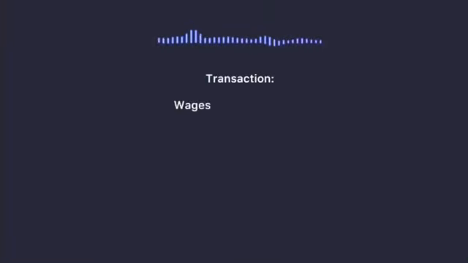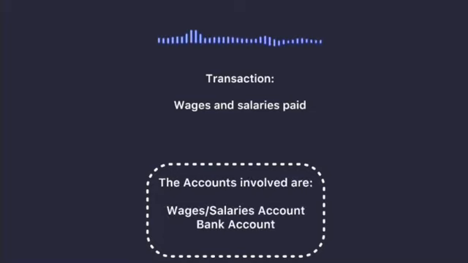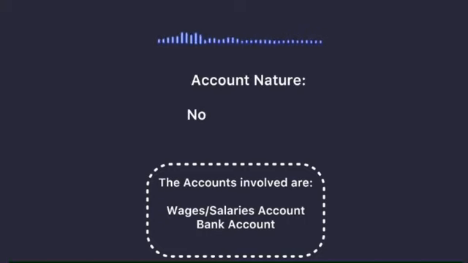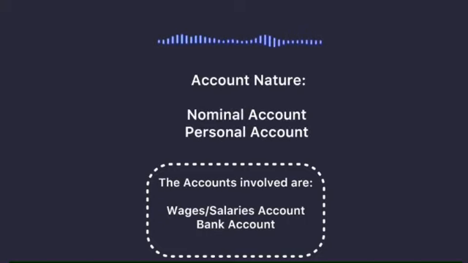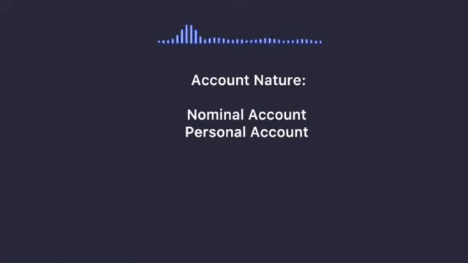Transaction 2. Wages and salaries paid. We know that the accounts involved are a wages and salary account and a bank account, because that's how you pay. The type of account is that wages are a nominal account and a bank account is a personal account. So what do we do here? We debit the expenses and credit the giver. So we debit the wages and salaries and credit the bank.